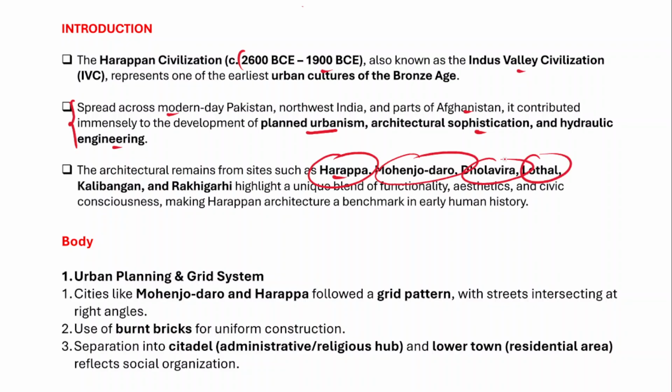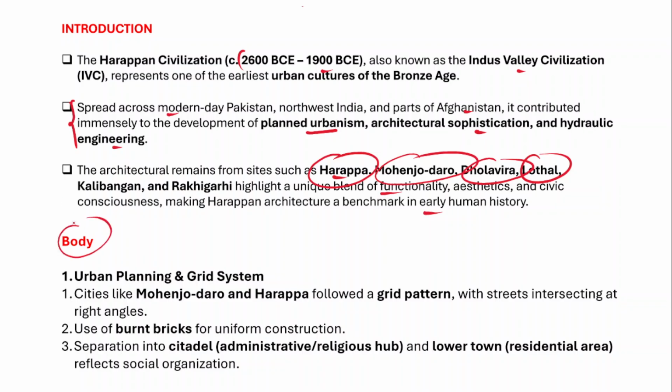And in fact some places like Dholavira, Lothal, Kalibangan, and Rakhigarhi are located in India itself. So they highlight a unique blend of functionality, aesthetics, and civic consciousness. Ultimately they make Harappan architecture a benchmark in early human history.